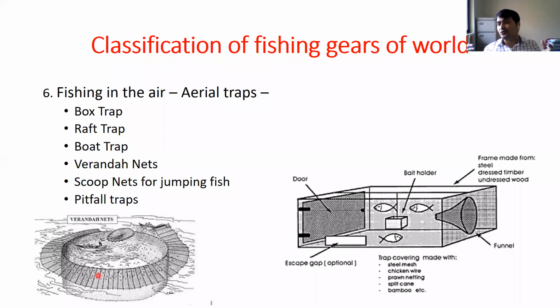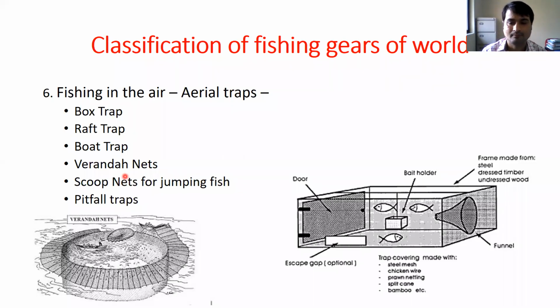Because those fishes which have a jumping behavior in nature jump, and at that time they get captured in this structure. So there is the box trap, raft trap, boat trap, veranda net, scoop net for jumping fishes, and pitfall trap. Different kinds of traps are there. Basically, they are used to catch fishes which have jumping behavior in nature.